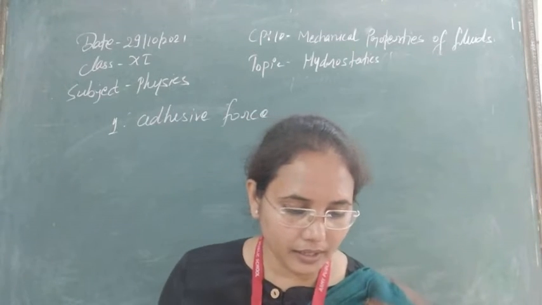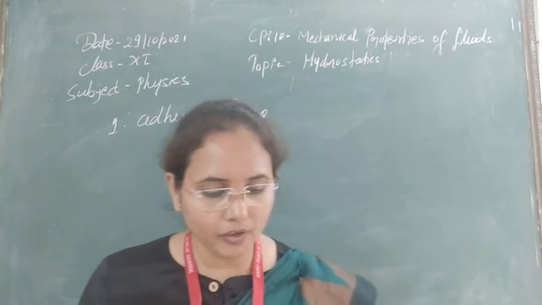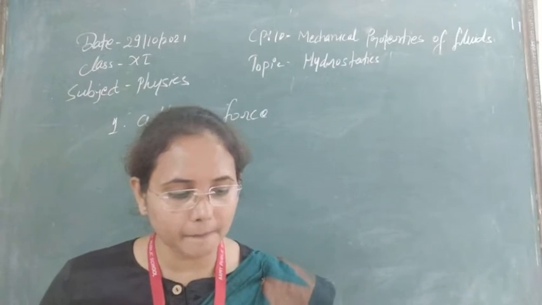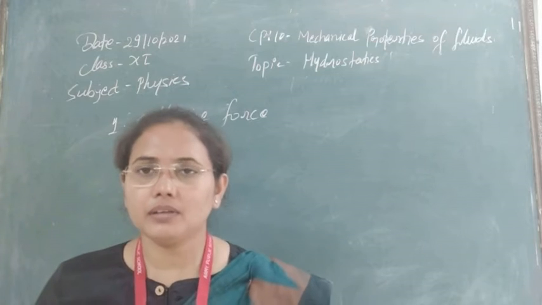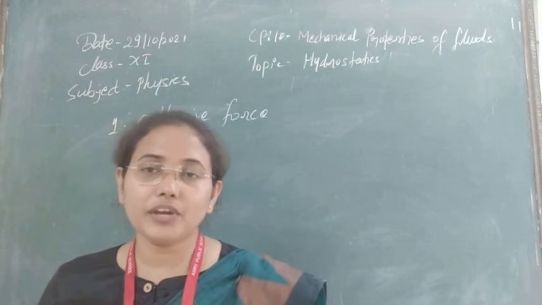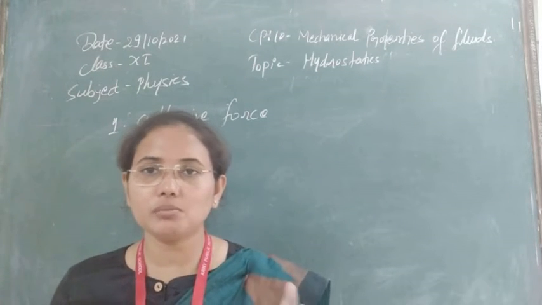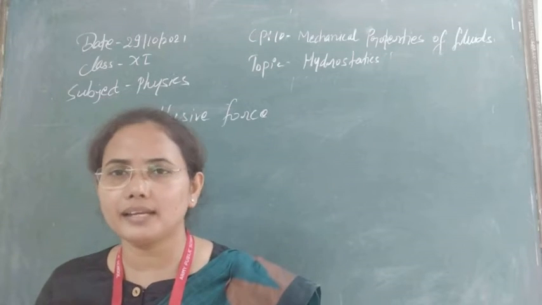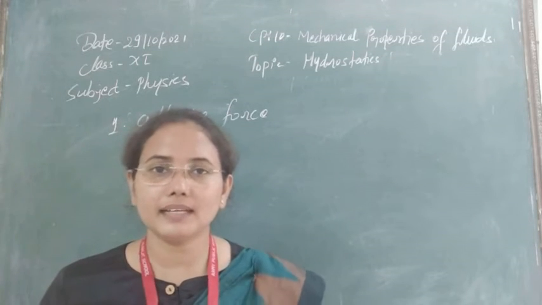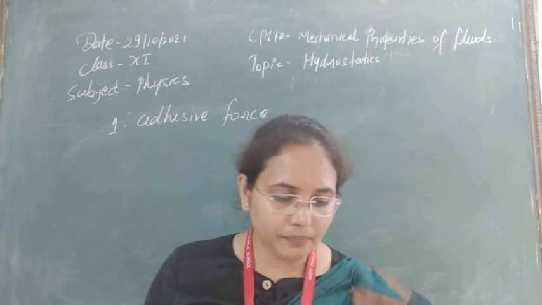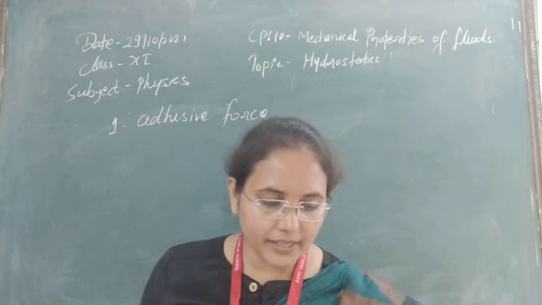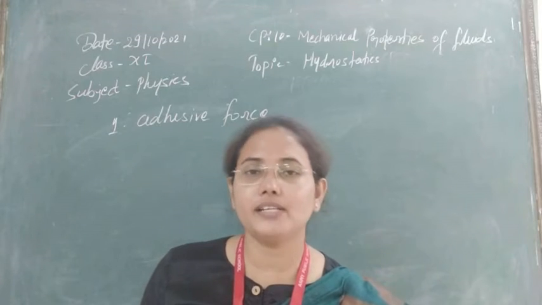You can understand it with a lot of examples. Water wetting our clothes is one, where cloth molecules and water molecules are both interacting and the force of adhesion is acting. Also, one more thing: the force of adhesion is different for different substances.